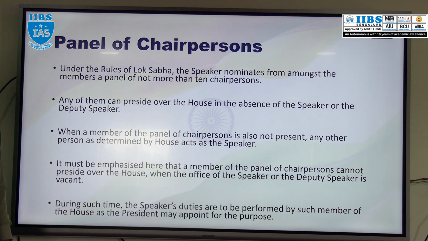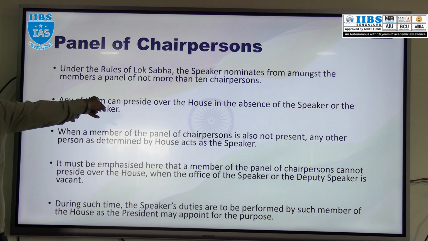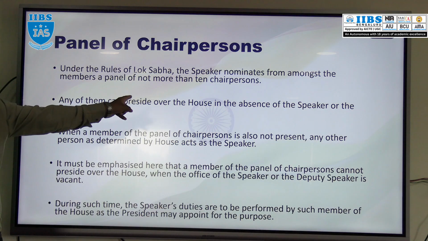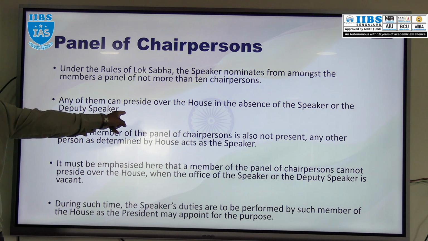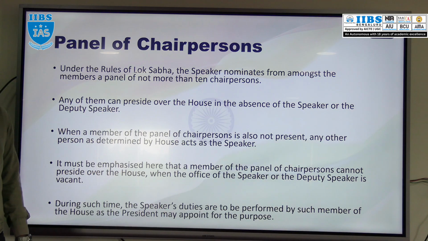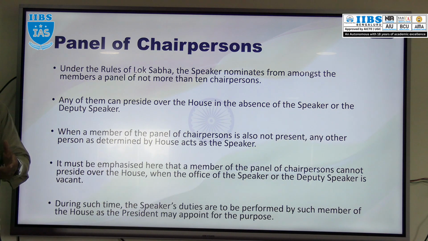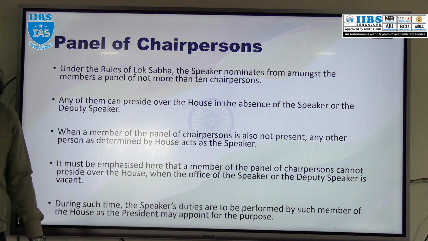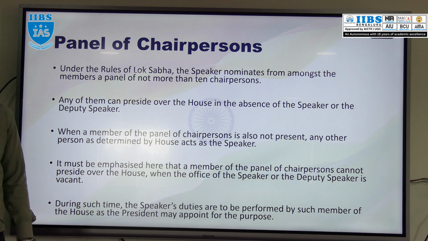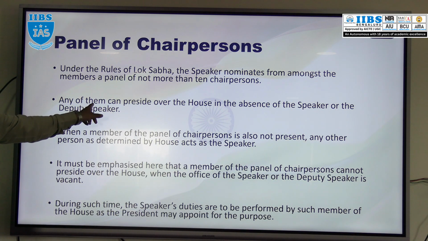But remember, whenever there is a vacancy in the seat of Speaker and Deputy Speaker, at that time they cannot act as Speaker. If a vacancy is there, by resignation for example, then the Lok Sabha has to elect the Speaker and Deputy Speaker. Anyway, if the Speaker's seat is vacant, then the Deputy Speaker will act. If both are not available, then any person from this panel of chairpersons cannot act as Speaker. At that time, the Lok Sabha has to conduct the election for the Speaker.